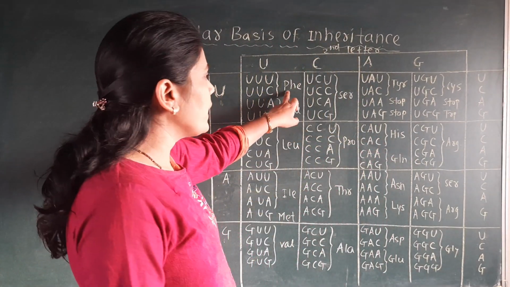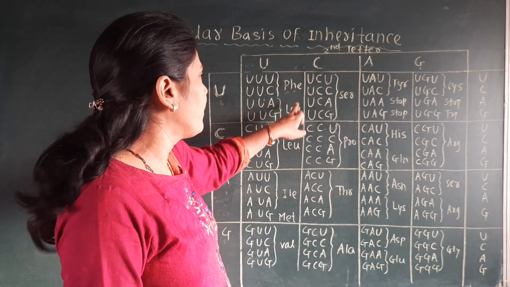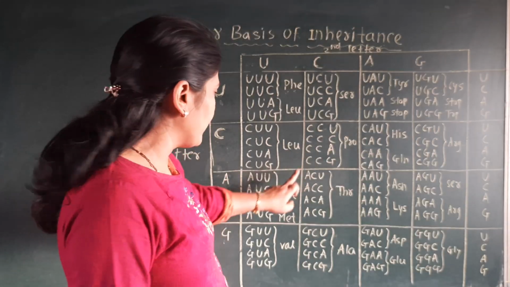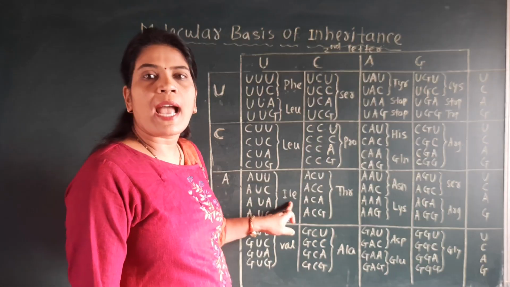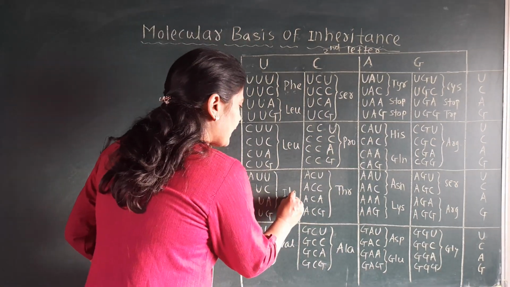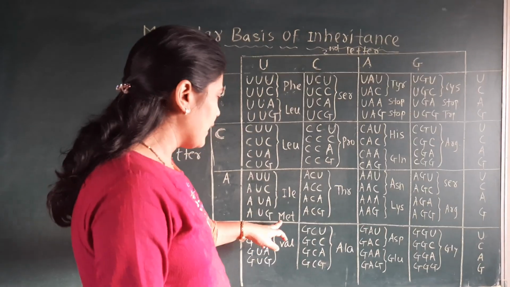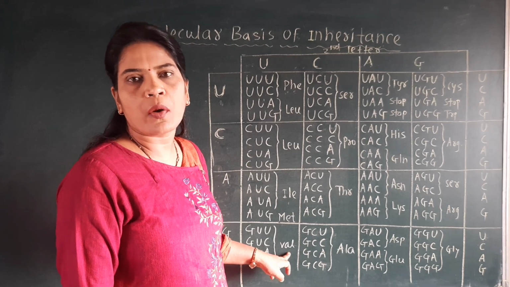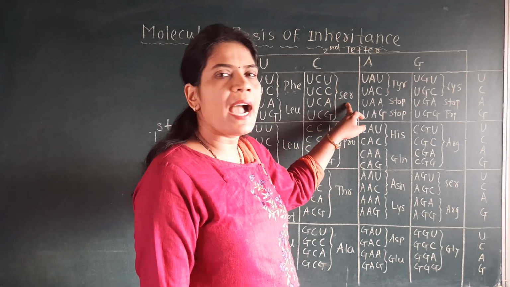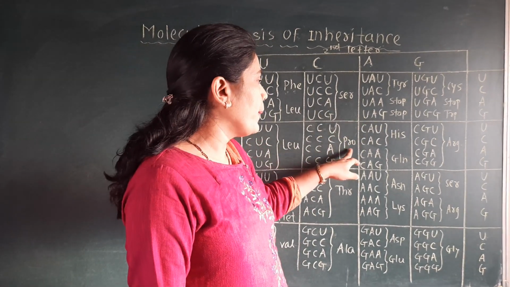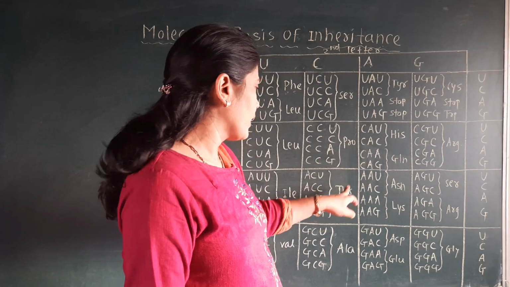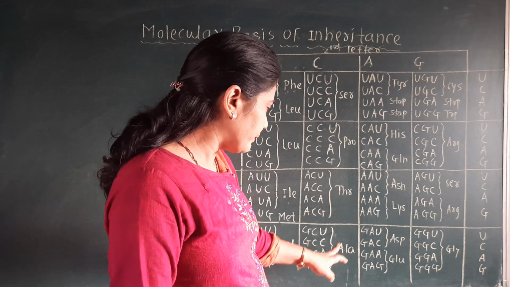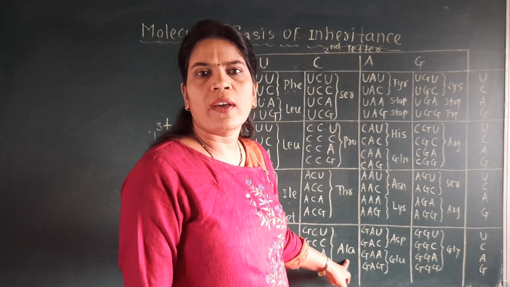See here, this is PHE for phenylalanine, LEU for leucine, LEU for leucine, ILE for isoleucine, ILE for isoleucine, MET for methionine, VAL for valine, SER for serine, PRO for proline, THR for threonine, ALA for alanine.